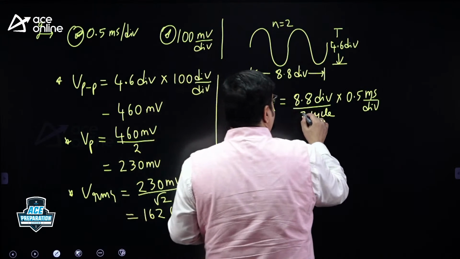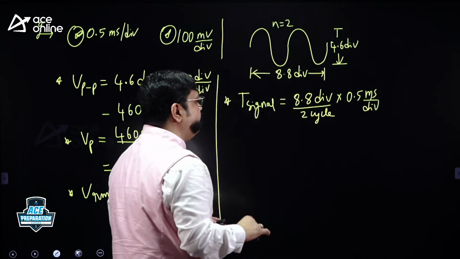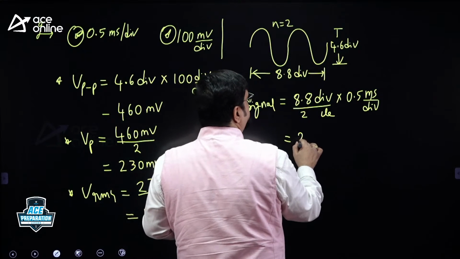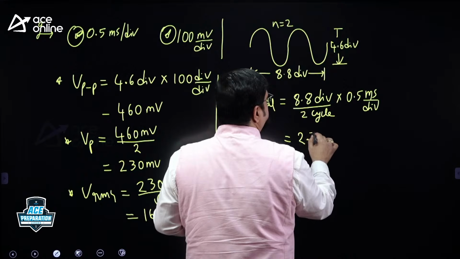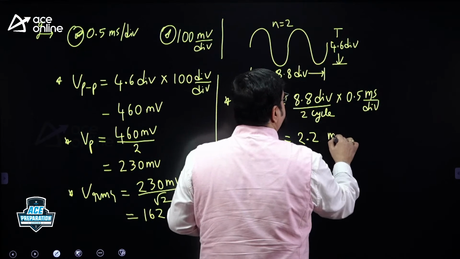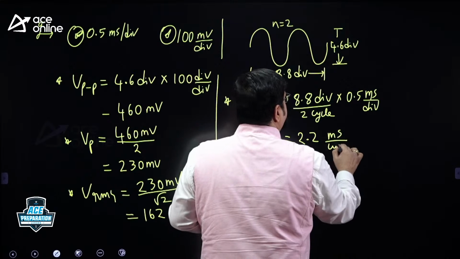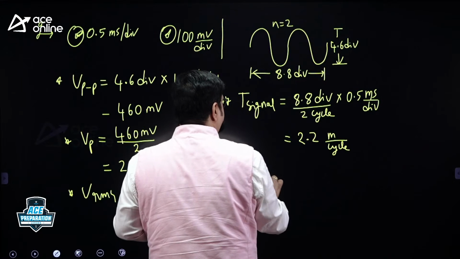So 8.8 into 0.5 means 1 by 2. So 8.8 by 2 is 4.4, by 2 is 2.2. It must be 2 cycles. You must be careful about these units, please. The division gets cancelled out, leaving millisecond per cycle. One cycle is 2.2 millisecond. The question is not about time period, the question is about frequency.